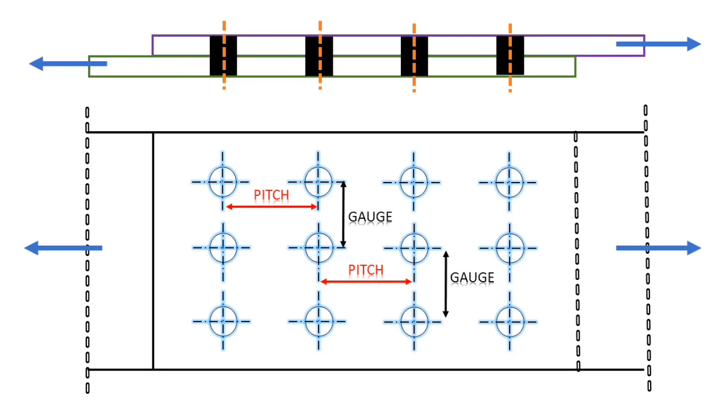Now similarly, another two definition is edge distance and end distance. So according to the definition, if we are going from the last bolt towards the plate end, then it is known as the end distance. And another point is when we are going in the transverse direction of the load, similar to the gauge value, then it is known as the edge distance. So in the detailing work of bolted connection, we will have end distance, edge distance, pitch value and gauge value, which is very important while calculation also.